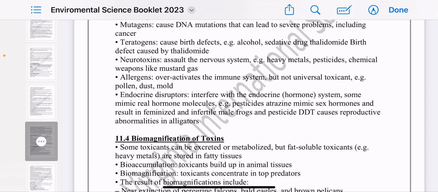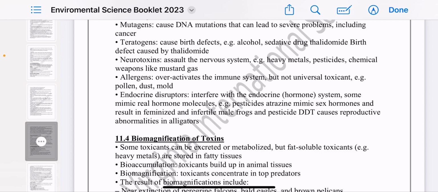Number 4 is allergy. Allergy means that you have an over-activity or hyperactivity in the immune system, but this may be for a certain person. It's not for all people. You may specifically have an allergy to a certain thing. Like pollen grains, in certain seasons we have allergy due to the presence of pollen grains. Even dust, we may have allergy from it. Again, it's not general, it's specific to a certain person. They are more sensitive to these materials than others, so they are allergic to these materials.